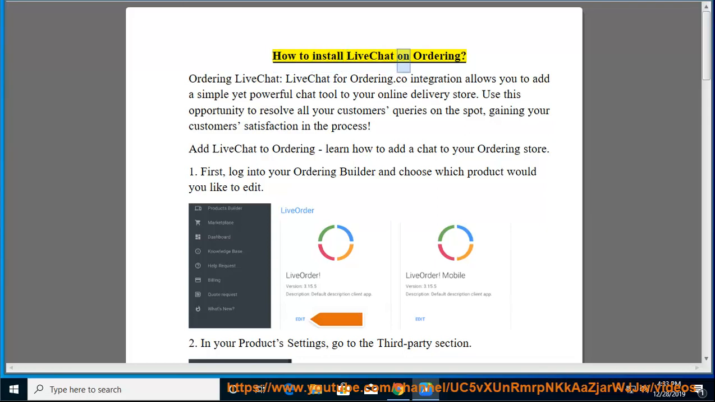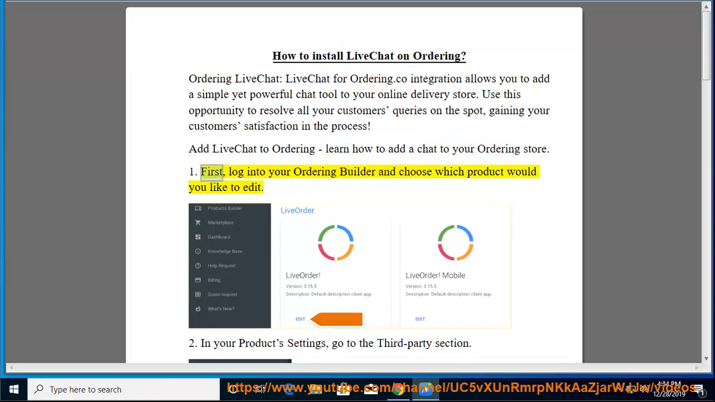How to install LiveChat on ordering. LiveChat for ordering.co integration allows you to add a simple yet powerful chat tool to your online delivery store. Use this opportunity to resolve all your customers' queries on the spot, gaining your customers' satisfaction in the process. Add LiveChat to ordering. Learn how to add a chat to your ordering store.